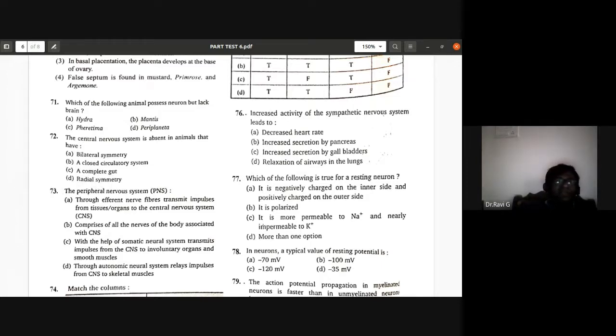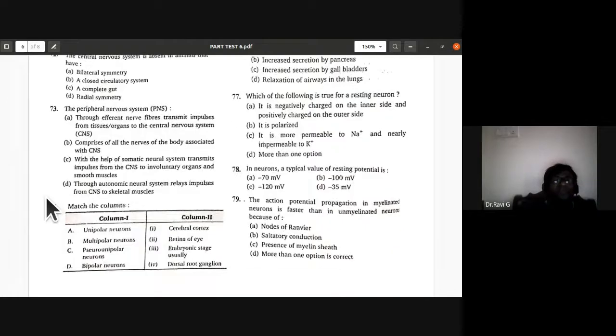72nd, the central nervous system is absent in animals that have radial symmetry. So the central nervous system is absent in animals that are having radial symmetry. So remember about that. 72nd is the fourth option. 73rd question.